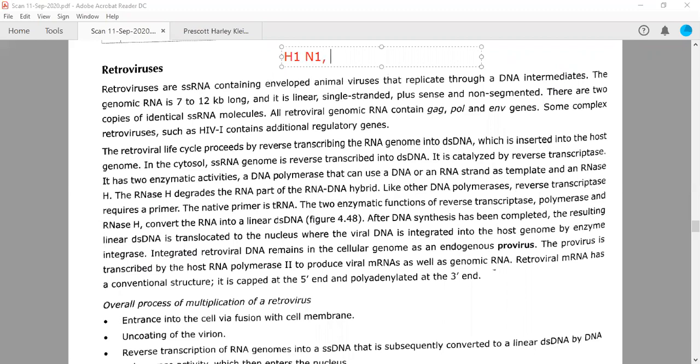And H3N2, for example, is Hong Kong flu or London flu. So they are actually having H3N2. Or we can take one more example, which is important: Asian flu, which is H2N2, right? So now you will look here, there are different H and N possibilities.